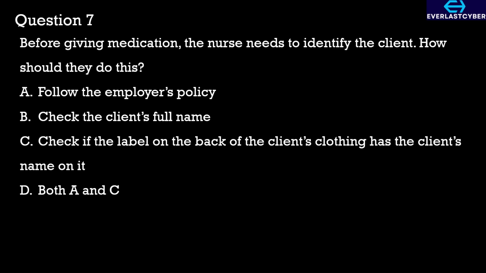Before giving any medication, nurses must follow their facility's client identification policy. And this usually means using two approved identifiers, which would be, first, asking the client to state their full name and date of birth, and also checking the ID band or medical record. They can also verify the medication order against the client's chart. In option B, checking the client's full name alone is good practice, but on its own, it does not meet the standard. If the employer's policy requires two identifiers, you have to use two identifiers to identify the client.